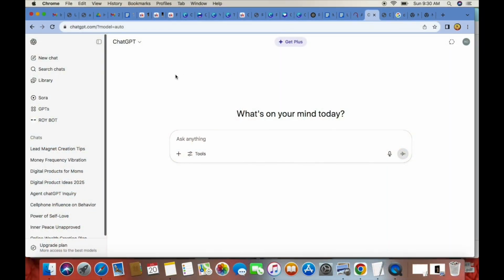So the first tool that we are going to use is none other than ChatGPT. If you don't already know, ChatGPT is an AI language model designed to have real live conversation chats to help you write your content. So let's ask Chat. As you can see, we are in our chat. You can sign up and get a free ChatGPT account for no cost. And to create your ebook, you can also use the free version. So let's start by creating our digital product.